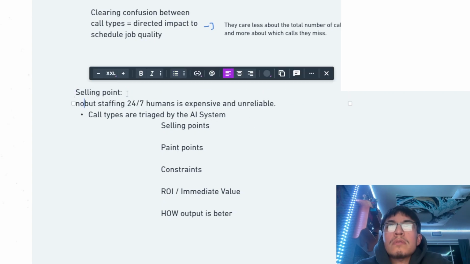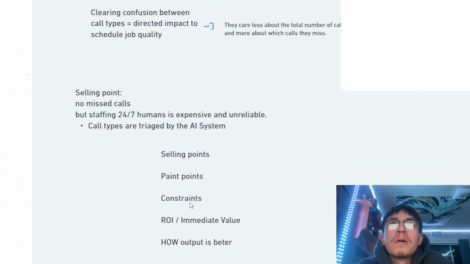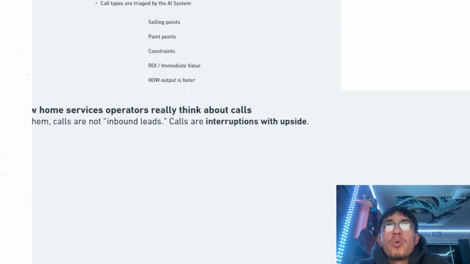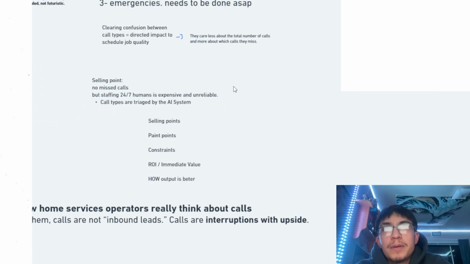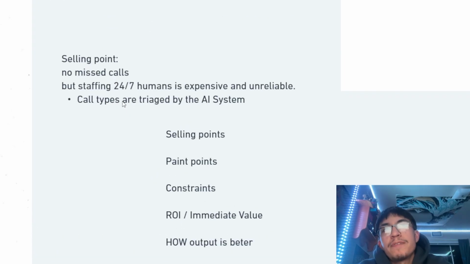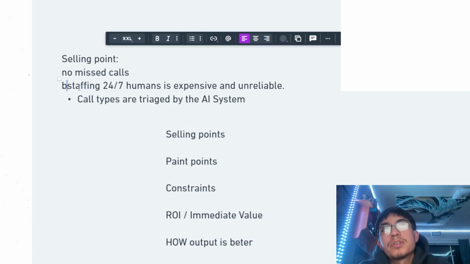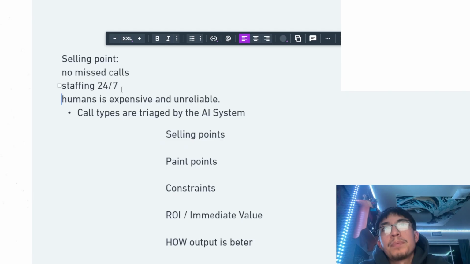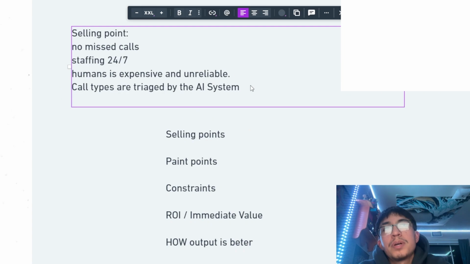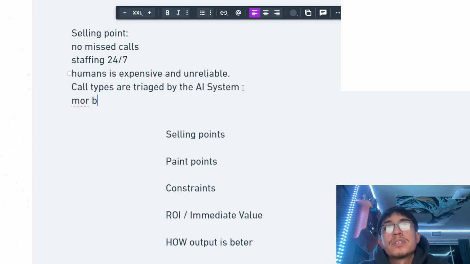And obviously, no missed calls. I was going to throw that in there because it feels like an obvious one we should have. Could you say more booked jobs? Because think about it, you could put it in as a selling point, because we're saving them calls, right? If you look at a monthly percentage of what they're missing out on, like in the plumbing industry, I'm pretty sure they're missing 60% of their inbound calls. You would be able to put out more booked jobs with the AI voice system, right? If it's constantly running 24/7, they're 100% going to get more booked jobs.